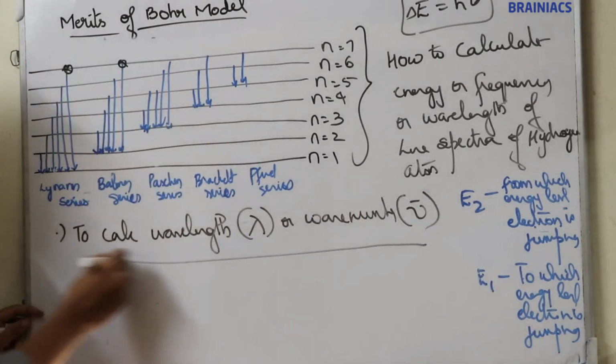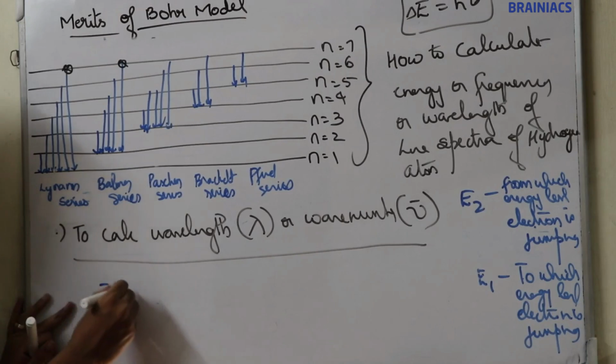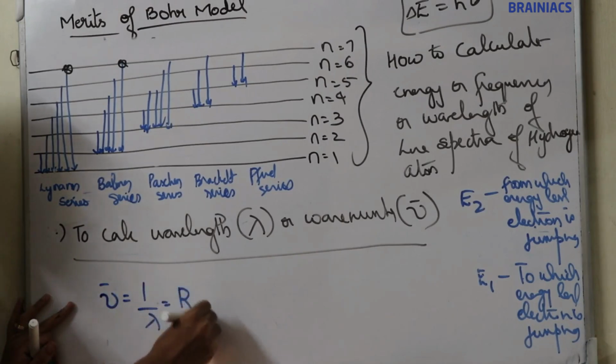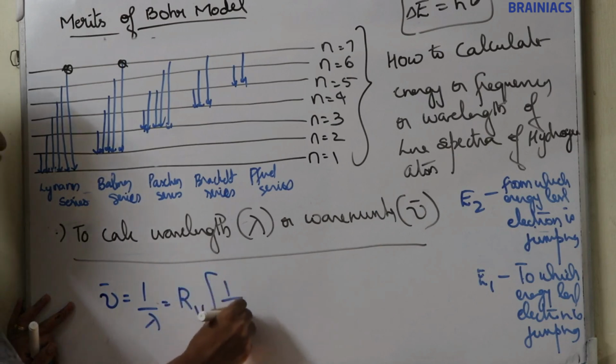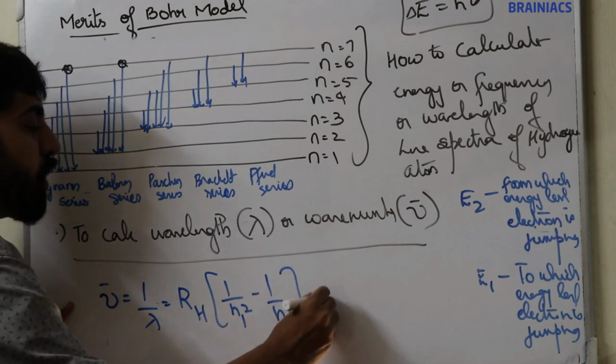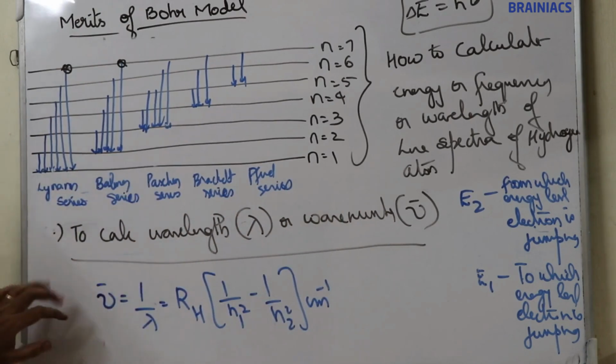To calculate wavelength or wave number we usually use another equation: nu bar is equal to 1 by lambda is equal to RH into 1 by n1 square minus 1 by n2 square, in centimeter inverse. This is another equation.